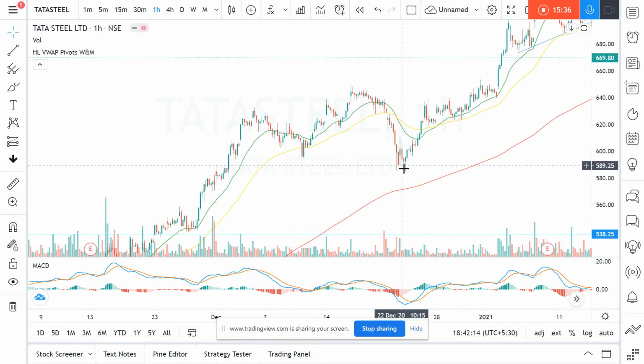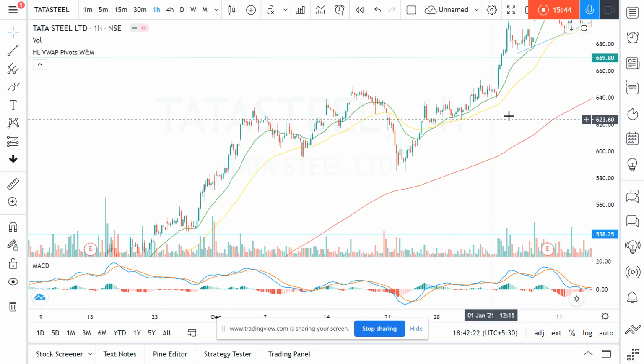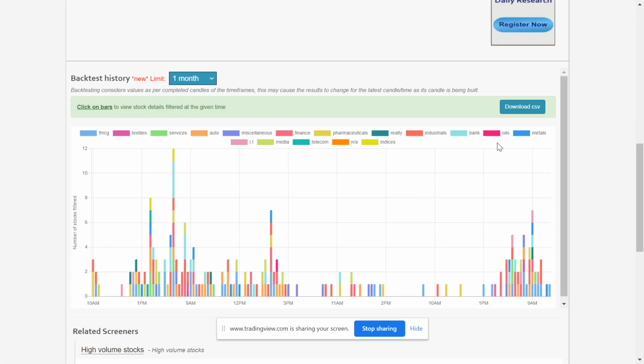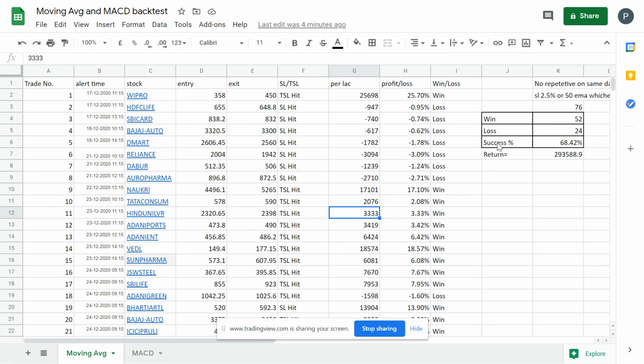You can leave this trade. You can see it's a very big fall. You are saved from here, and now you can continue to trade this again. Once this crossover has happened, you can buy here and you can continue the trend again. So that way you can avoid the whipsaws from the market, and that will give you some clear idea how to trade the markets, and you can improve the success percentage.